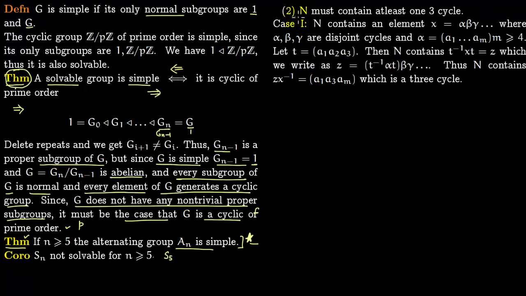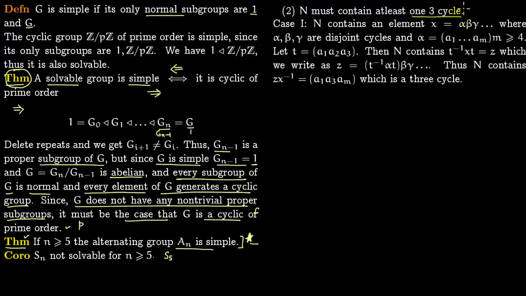So we do this problem case by case. It is here in part 2 that we are going to use this n is greater or equal to 5. So n is at least 5. And we are going to show now that n must contain at least one 3 cycle. And then we will be done.